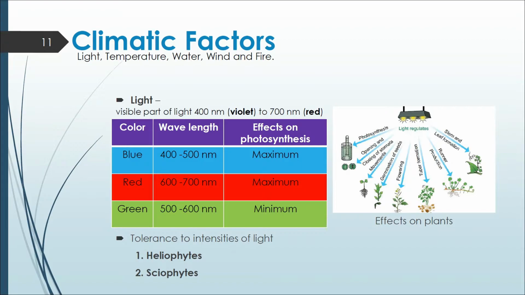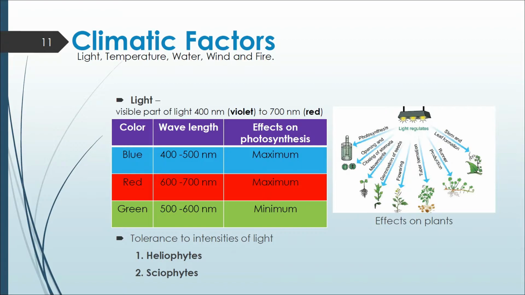Light also affects the plant's various physiological activities like photosynthesis, opening and closure of the stomata, movement of the plant parts, tropic and nastic movements of the plants, germination of the seeds, flowering, tuber formation, runner formation, as well as the stem and the leaf formation. So everything will be affected by the light.